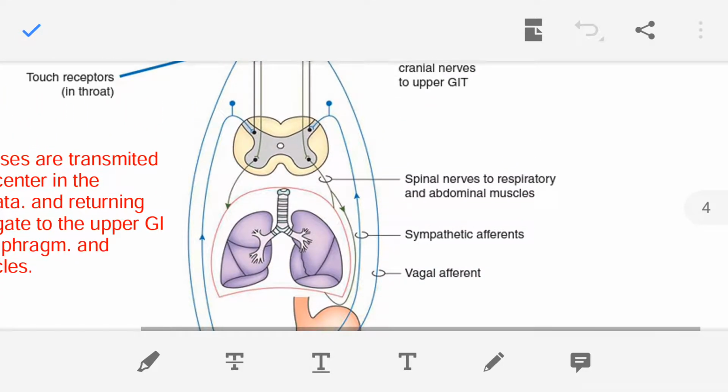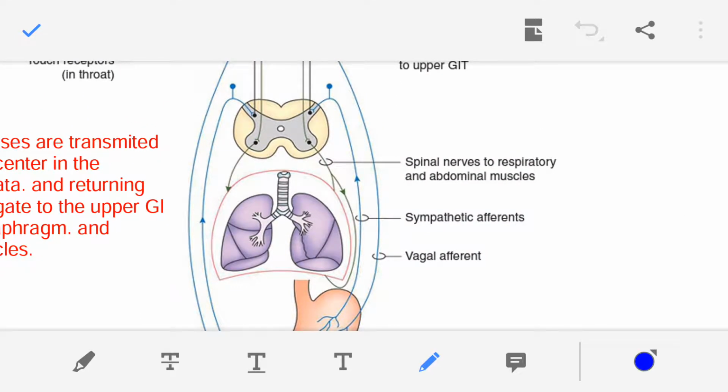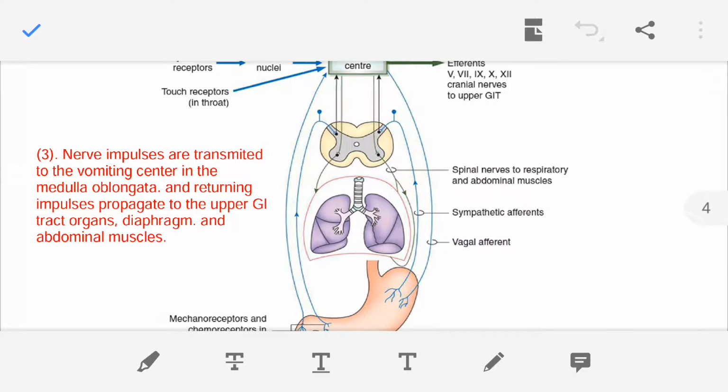Then from the spinal cord, spinal nerve comes out, and the spinal nerve sends the nerve impulse to the respiratory and abdominal muscles. Okay, now what happens?